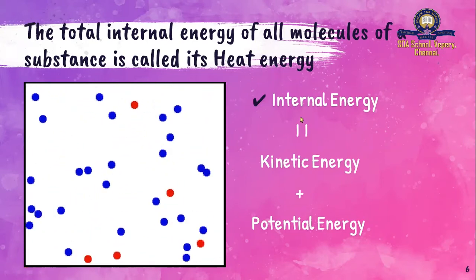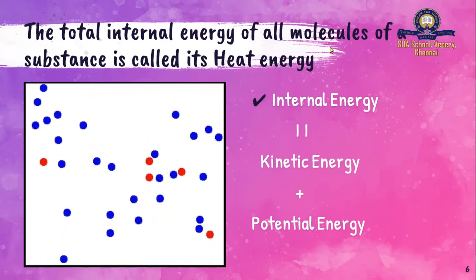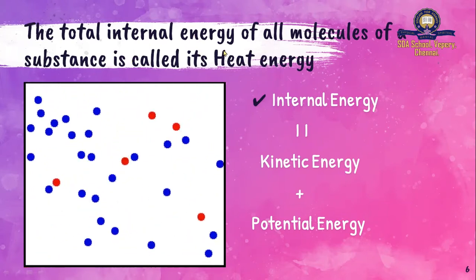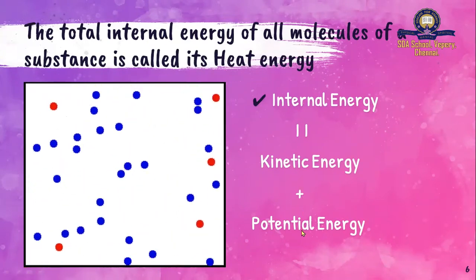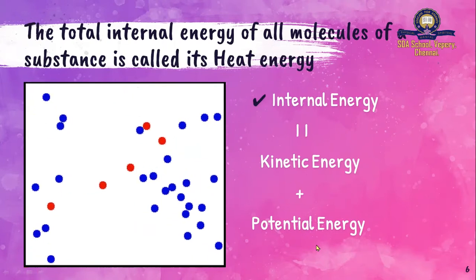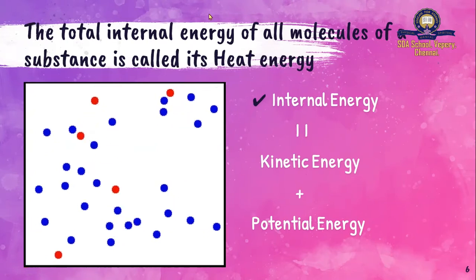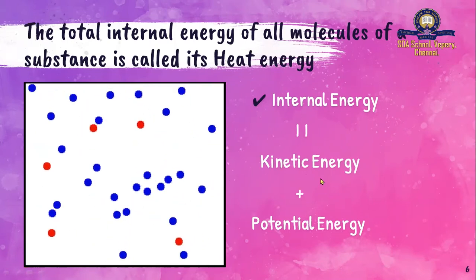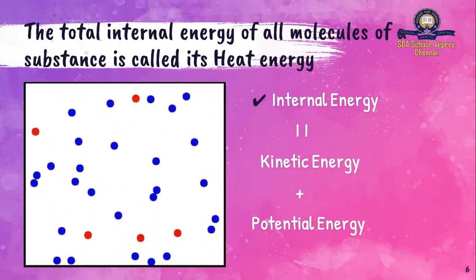So what is heat? It is the total internal energy of all the molecules in a substance. What do you mean by internal energy? Internal energy is nothing but kinetic energy plus potential energy. So internal energy is a sum of kinetic energy and potential energy. Whether the molecule is at rest, it will have potential energy. If the molecule is moving, it will have kinetic energy. So the total internal energy is the sum of the kinetic energy and the potential energy of the molecules in a substance.